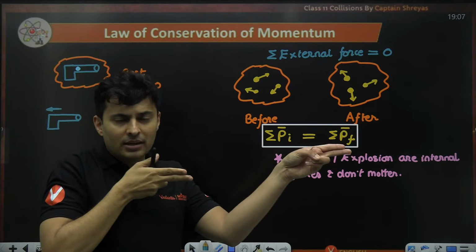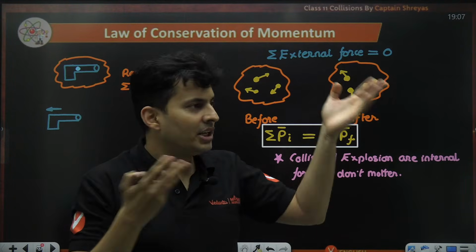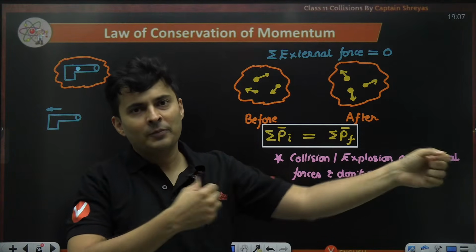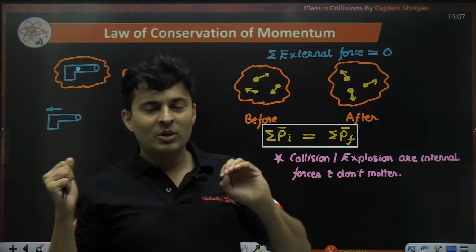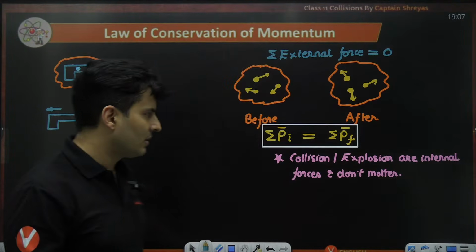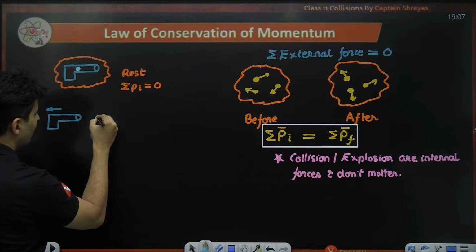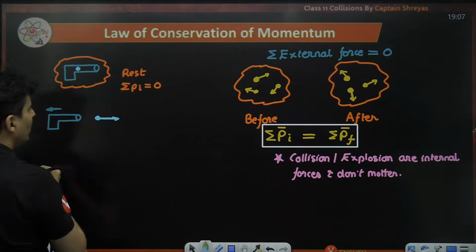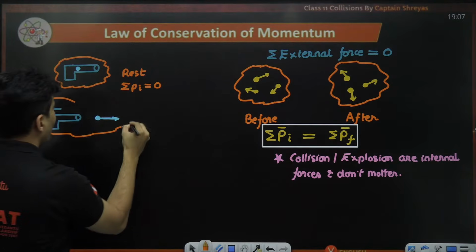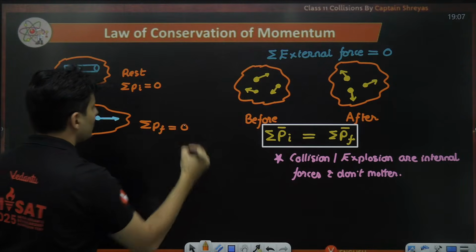If you have tried shooting in some fun fair or maybe some adventure competition, you would have felt a force suddenly come on your shoulder as if the gun is trying to go back, because the bullet pushes the gun back by Newton's third law and then propels forward. So you will see that the bullet will come out from here like this. My system is still the same. And believe me, the total momentum finally is also zero.